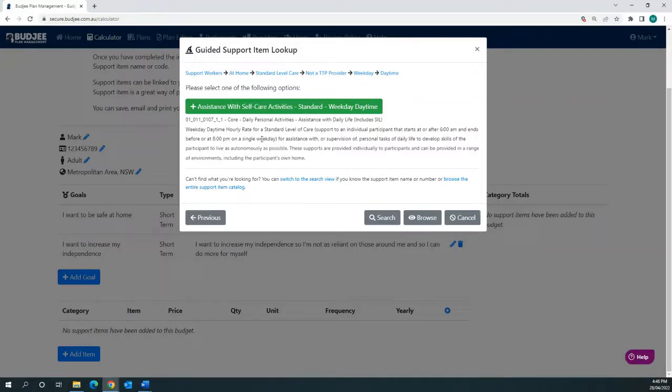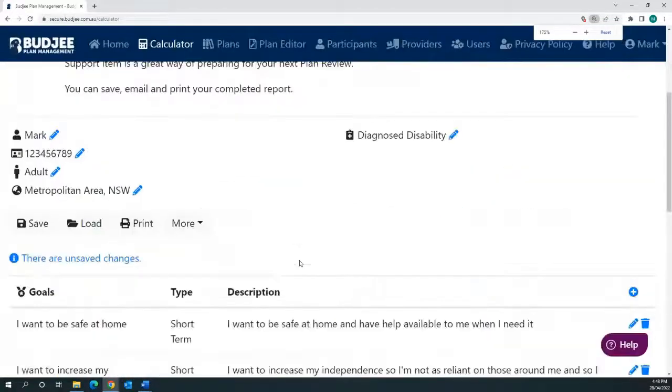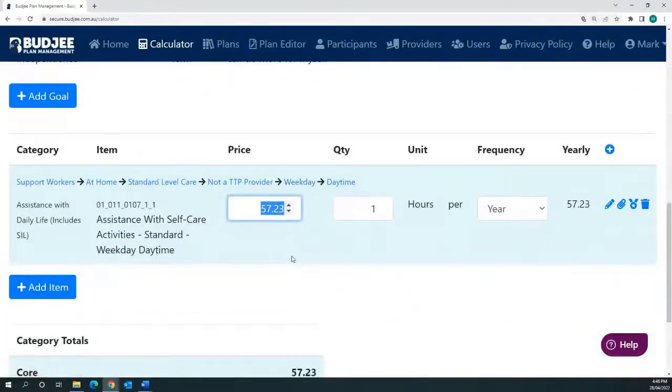So for the example here, it starts at 6 a.m. and ends before 8 p.m. for the support worker rate here. So I just add that into my plan. Now, if I zoom in so that you can see exactly what's happening, you can see now that the price is $57.23 per hour for this level of support.